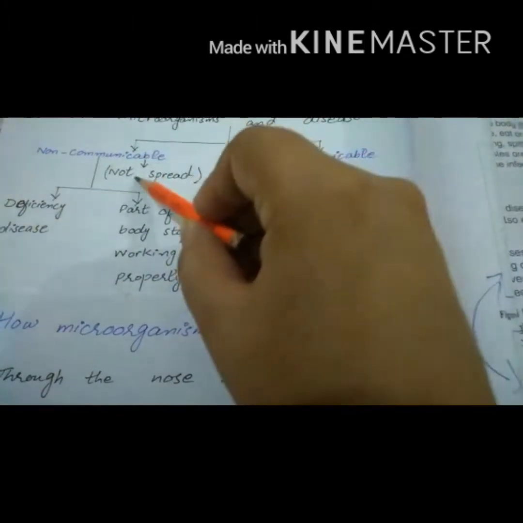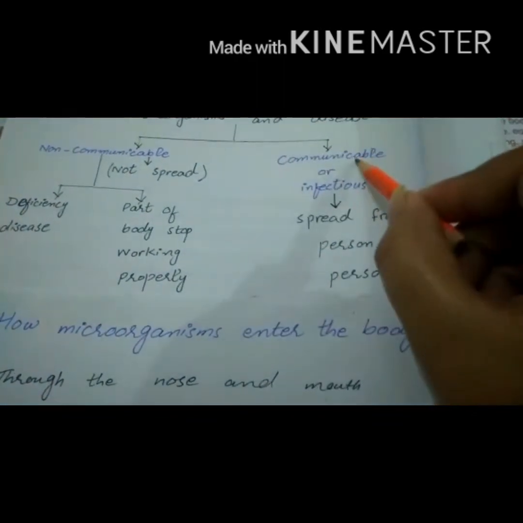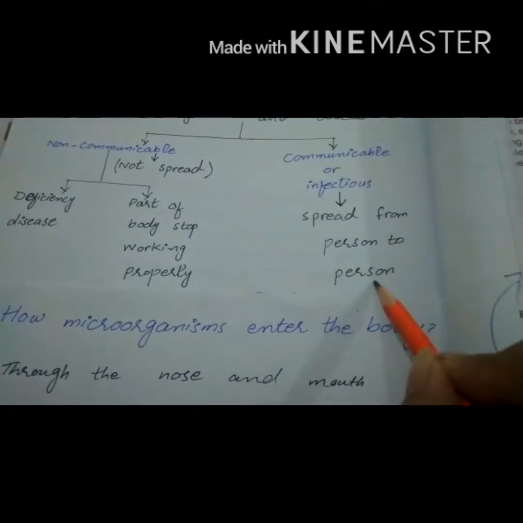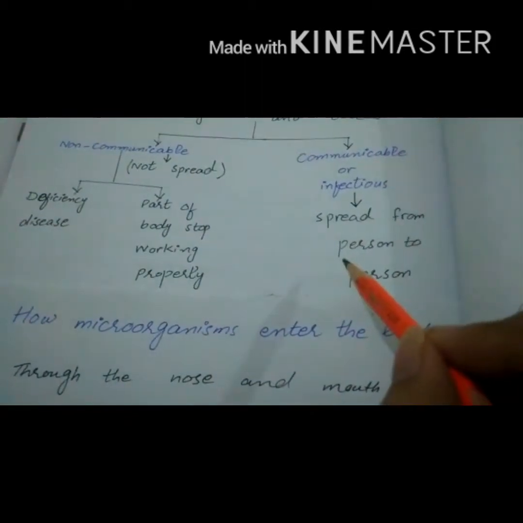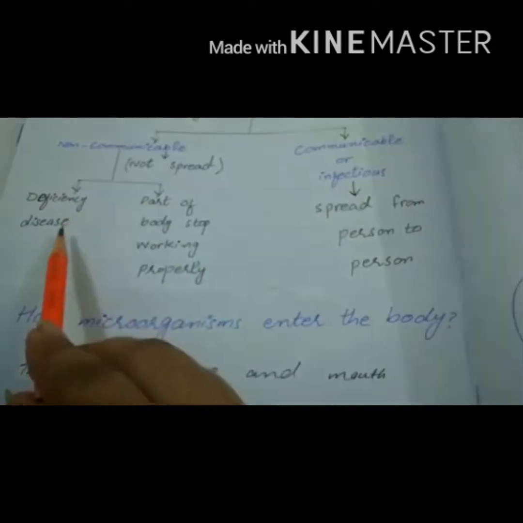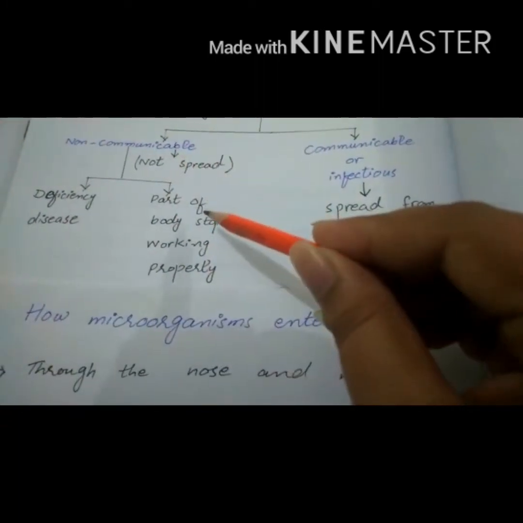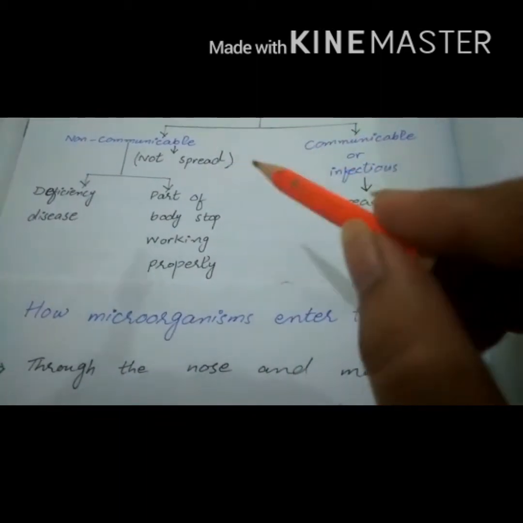Non-communicable diseases do not spread from person to person, while communicable or infectious diseases spread from person to person. This is a basic difference between non-communicable and communicable diseases. Further, non-communicable diseases are divided into deficiency diseases and diseases that are caused when any part of the body stops working properly.